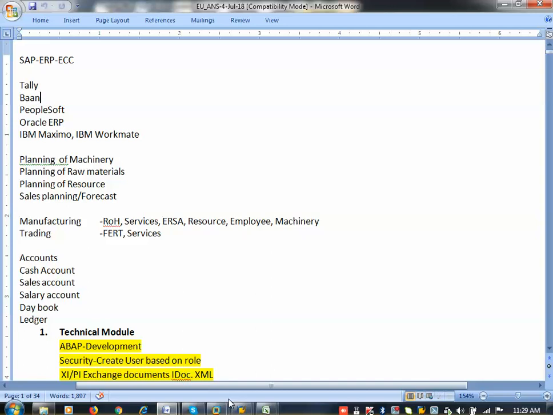Now you need to understand, as a consultant, you should be aware of that. What is a finished product? What is raw material? What is an asset? What is a service? In SAP, you can plan machinery. Machinery means, when you come to a hotel, the boiler is a machinery. Then the cooker is an asset, not a machinery. A dishwasher machine they can purchase also. And then mixie, grinder, these are all machineries. It will be purchased only once. It will not be purchased on a regular basis.